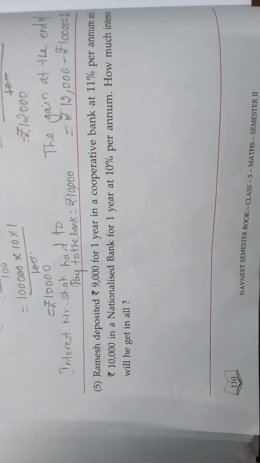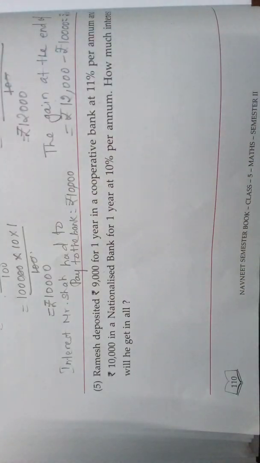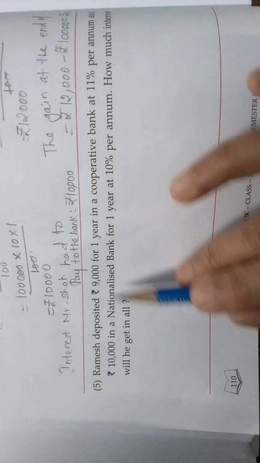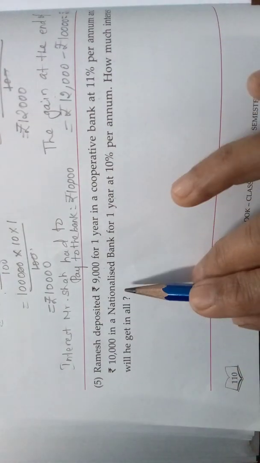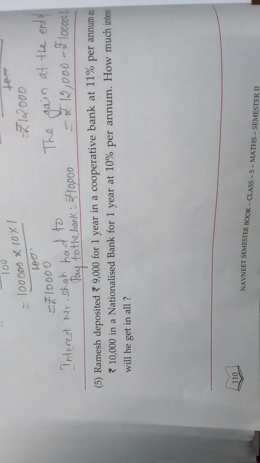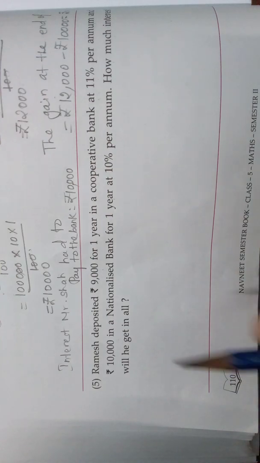See, Ramesh deposited 9,000 for 1 year. He is having how much money totally? 19,000. Of that, 9,000 he deposited in a cooperative bank and 10,000 in a nationalized bank, for 1 year. In the cooperative bank at 11% per annum and in the nationalized bank at 10% per annum. So, he is getting interest from both the banks, cooperative bank as well as nationalized bank. After 1 year, with this principal amount, he will get the interest also as a gain.